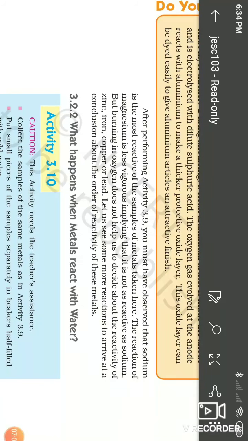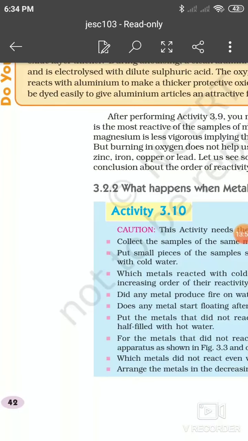This is the total about what happens with air. Tomorrow we will continue with the other one, that is, what happens when metal reacts with water.